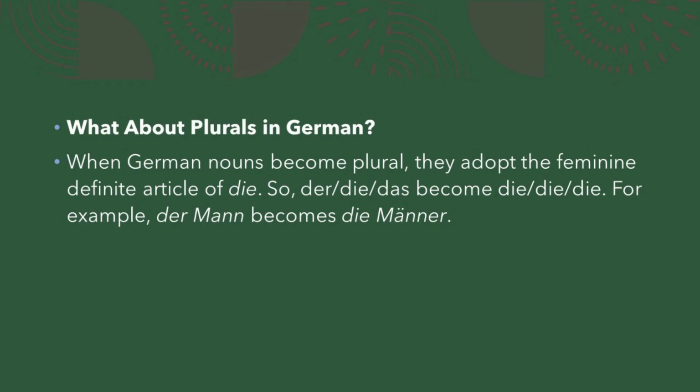Now, what about plurals in German? German nouns become plural when they adopt the feminine definite article die. So der, die, or das become die. For example, der Mann becomes die Männer.